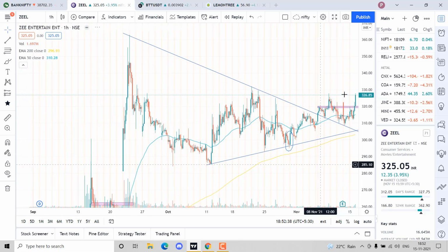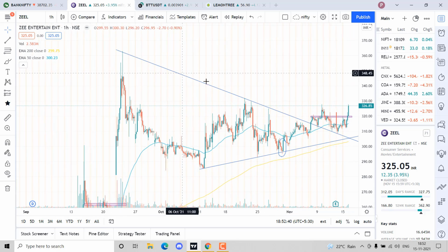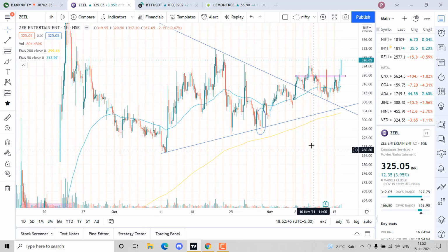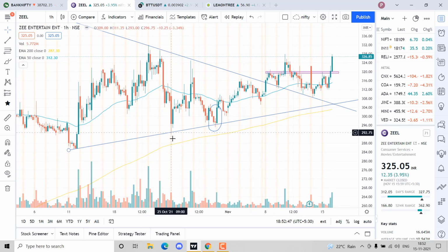So similarly, we have a good resistance on the top, this blue line you can see, and we have a good support over here. This support, how do we draw? As I told you, we have 1 point, we have 2 point. We draw a line and keep it. We know that this line is legitimate.